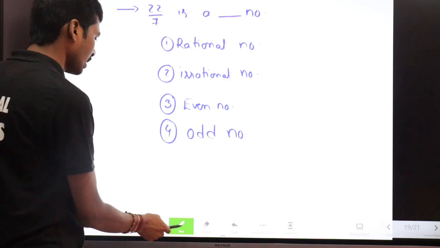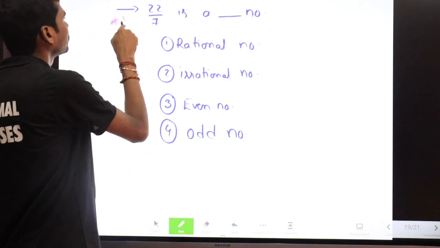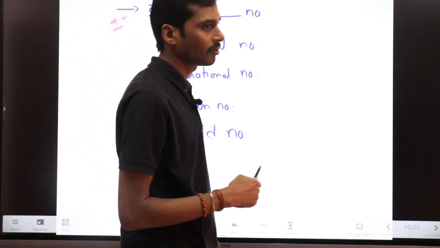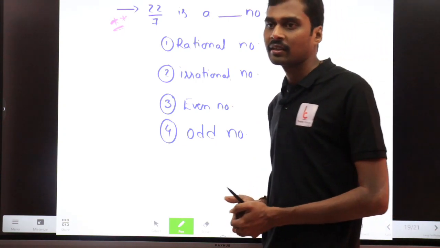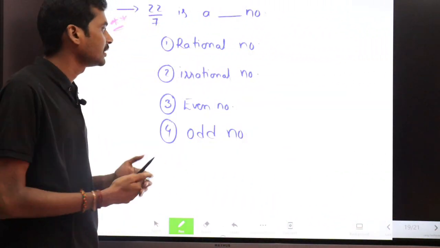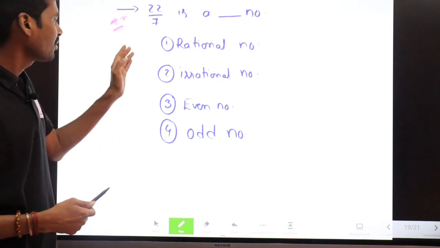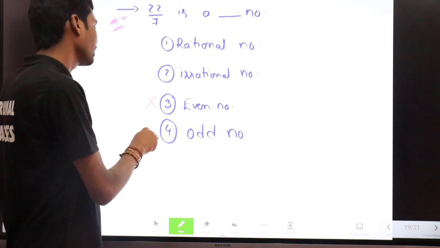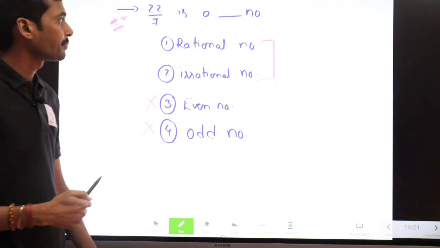This was a very important question, because it was asked a couple of times in your previous year papers in different exams. The question is: 22 by 7 is which number? Is it a rational number, an irrational number, an even number, or an odd number? By the way, we know that it is not an even number, it is not an odd number. Now the question arises, what is the answer between these two options?